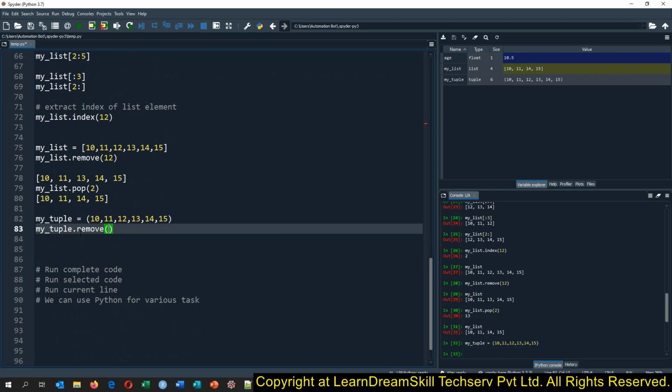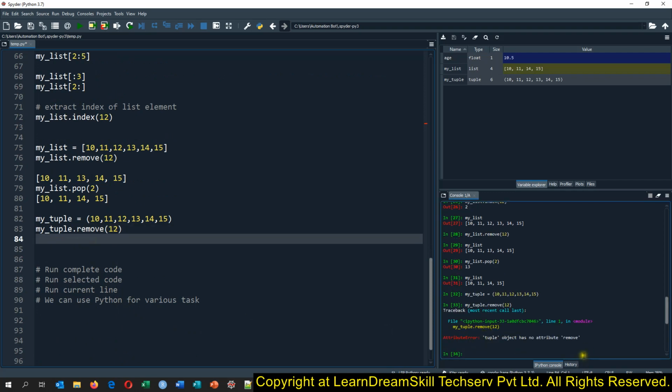I want to remove the value 12. Run, and see what error it gives us. It says tuple object has no attribute remove, because Python has not given any functionality to remove values from the tuple, because a tuple can't be changed.